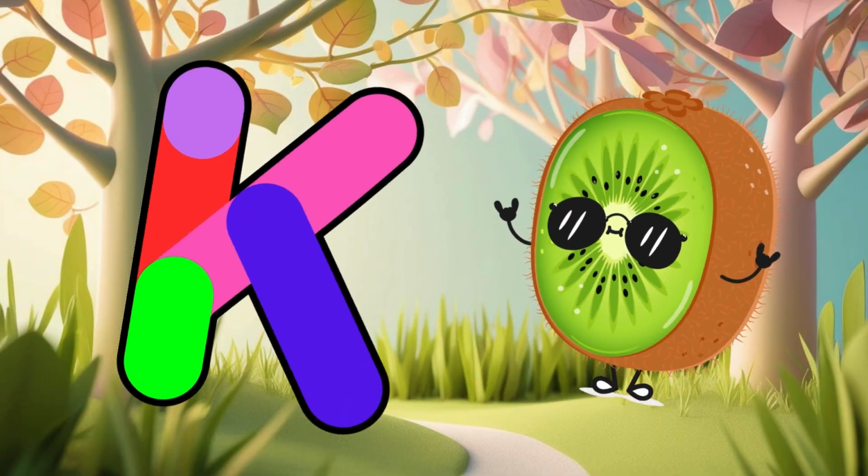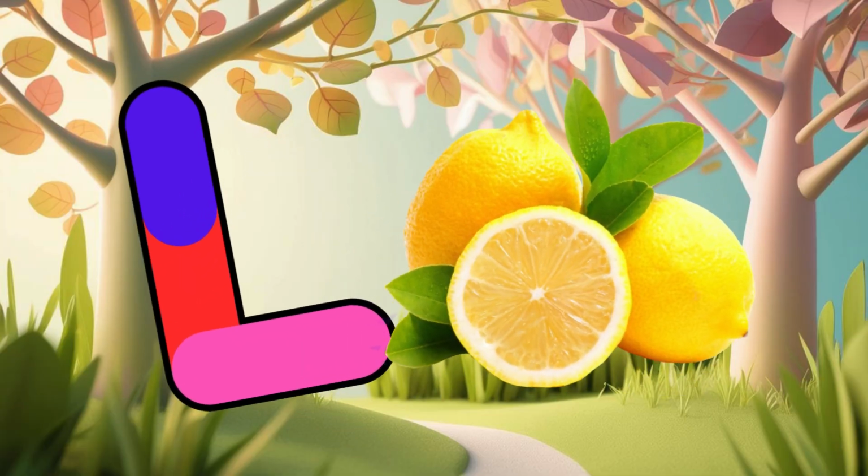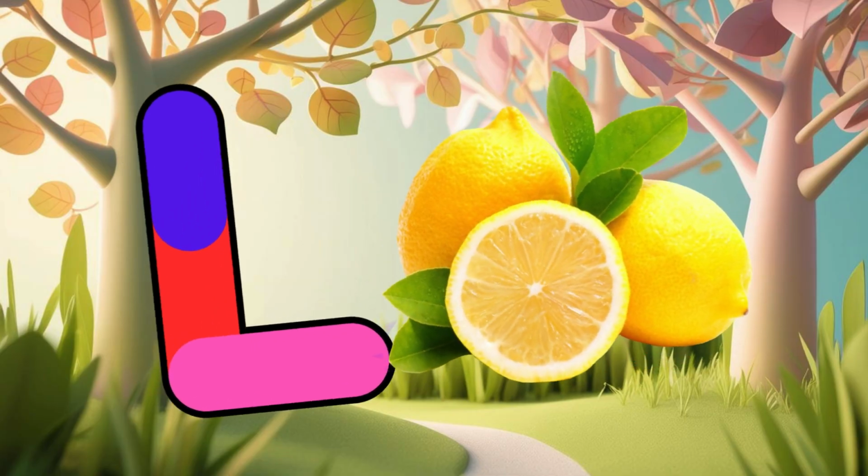K is for kiwi, fuzzy and small. Kiwi rolls like a bouncing ball. L is for lemon, yellow and bright. Lemon swings left and then right.